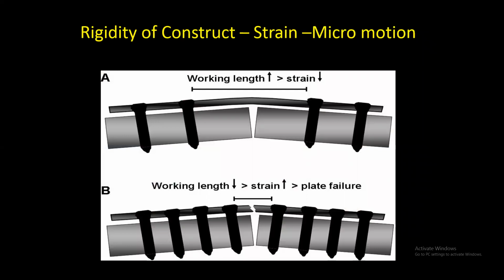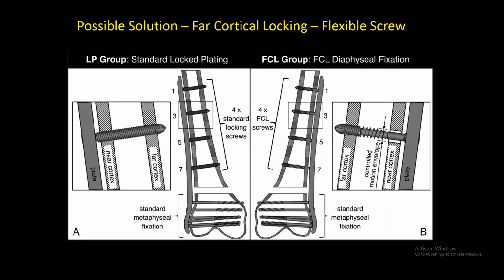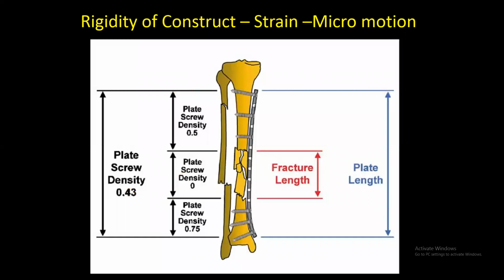These are all theory: working length, rigidity of construct, strain, micromotion, we all know. Where to span, how to span, what is the fracture length. But many times it is very difficult to understand on the table for an individual fracture, individual case, what is the stress and strain, what is the gray area or the zone required for that case particularly. We cannot follow theory completely. We can follow the principles.